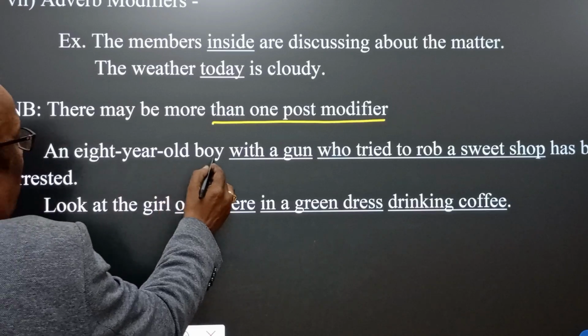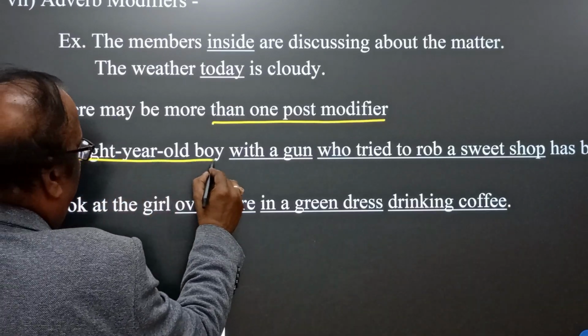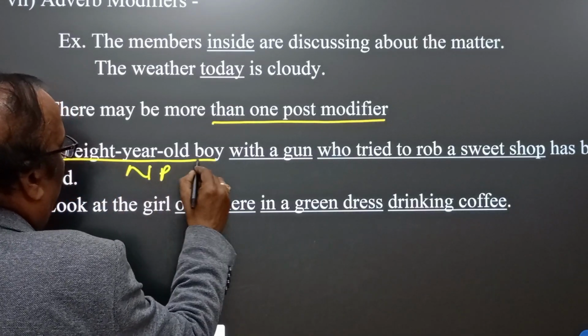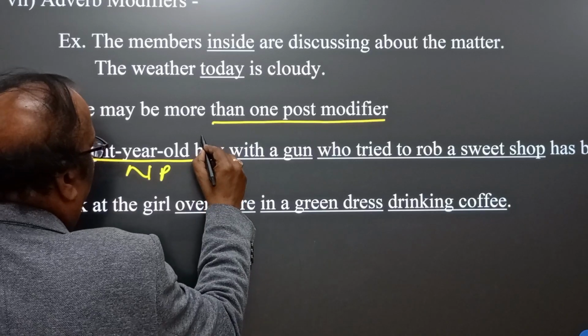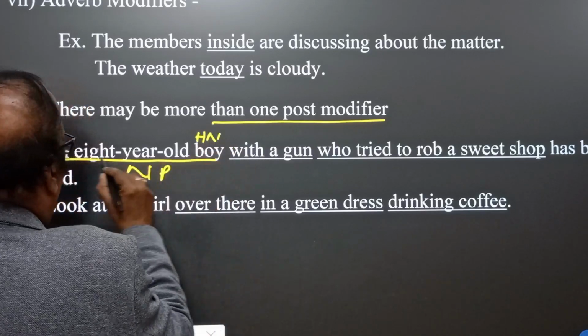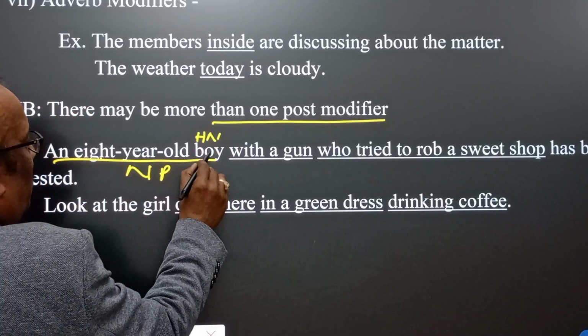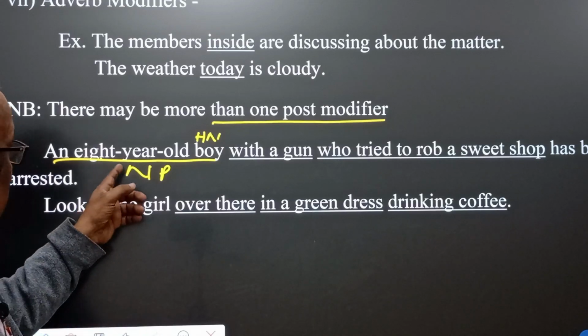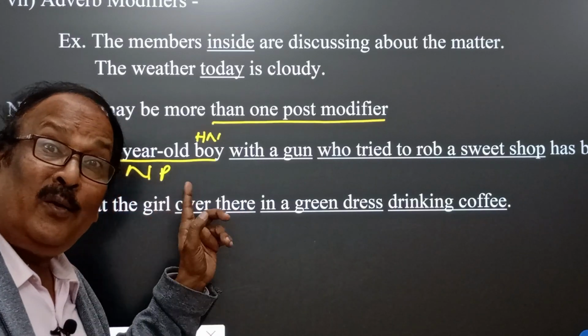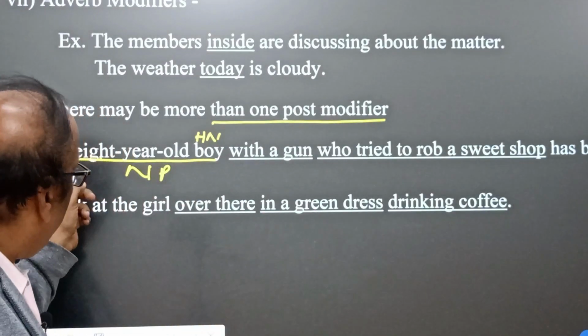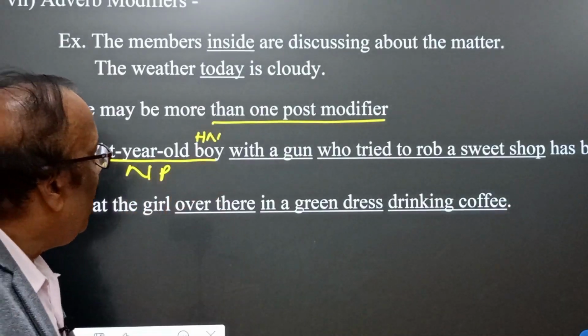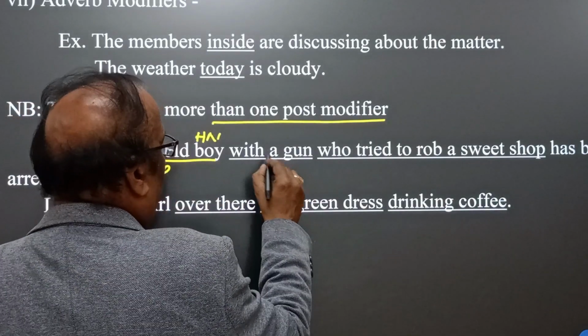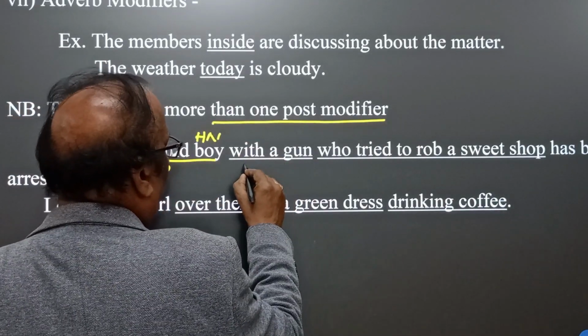An 8-year-old boy, this is a noun phrase and boy is the head noun. An 8-year-old boy. Not 8 years. 8-year-old boy. Boy is one. An 8-year-old boy with a gun. With a gun, with is the preposition.